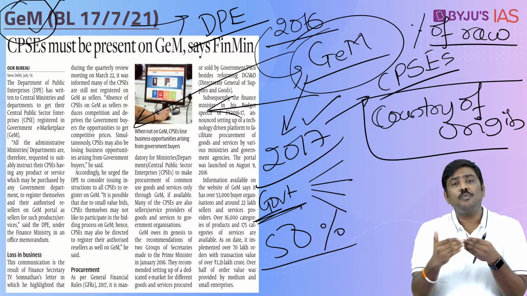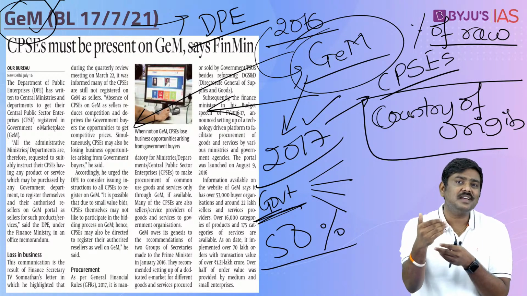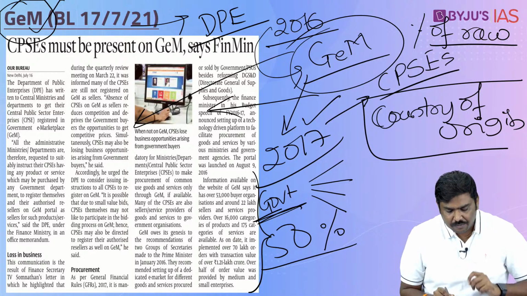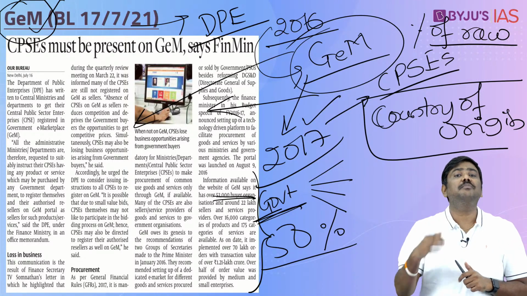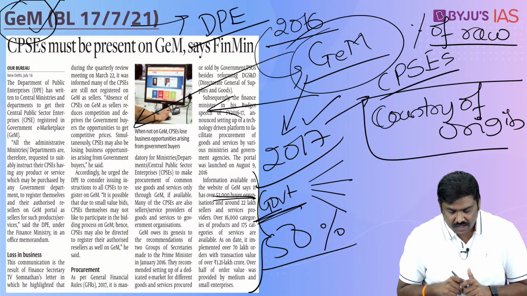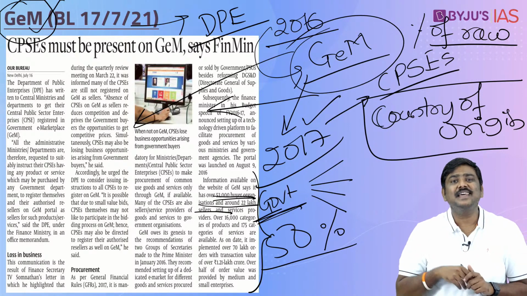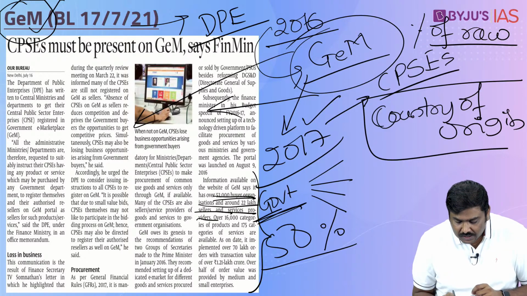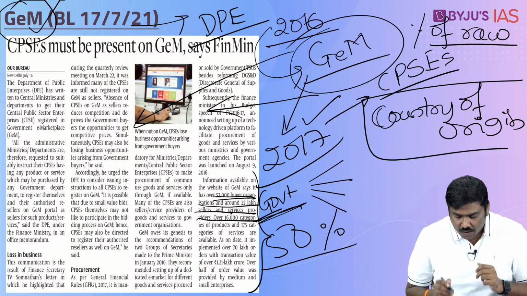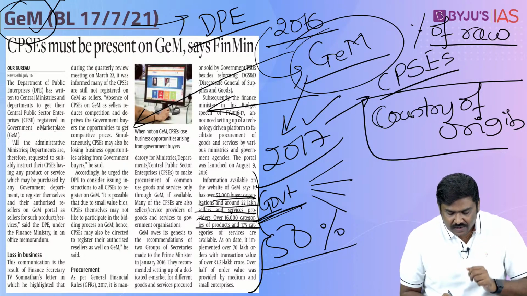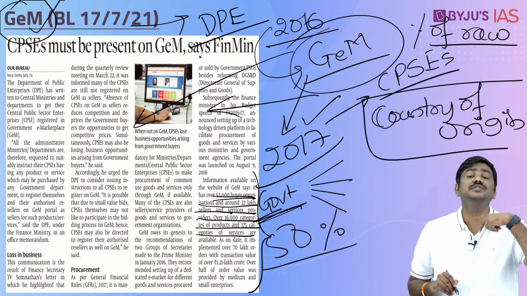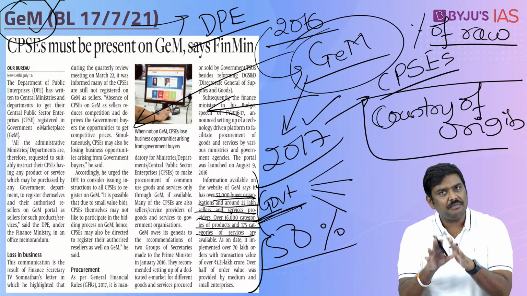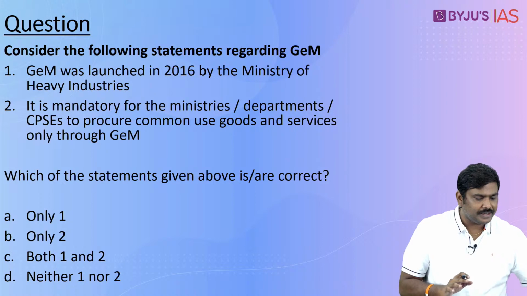Now with respect to how many sellers and buyers are there in the government e-marketplace, have a look at this. As of the latest information, there are more than 53,000 buyer organizations which are listed. Around 22 lakh sellers are also listed. 16,000 categories of products and 175 categories of services are also available for buying and selling on this particular GEM platform. So this is a discussion related to the article.